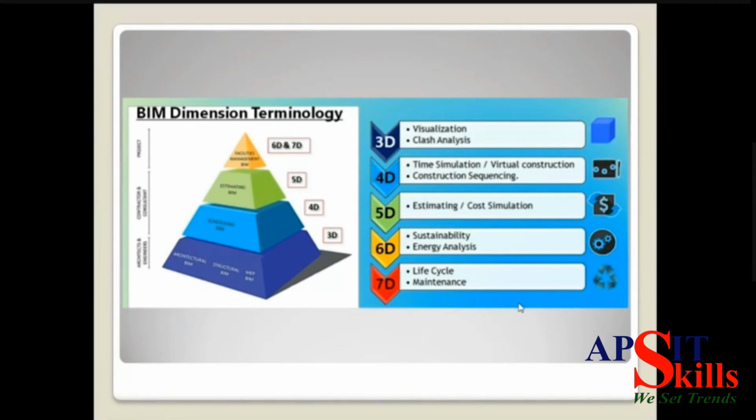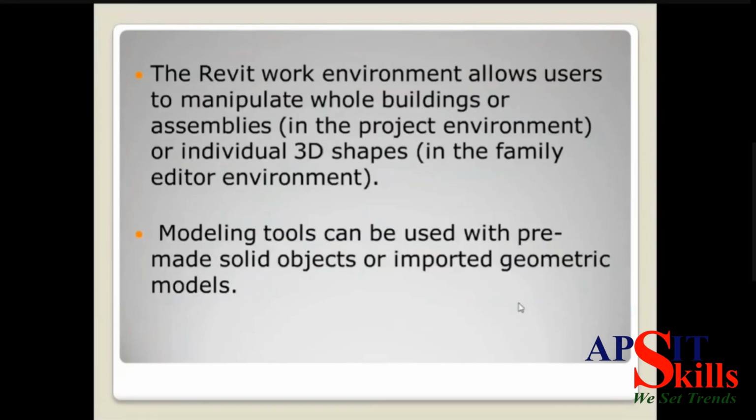So these 7Ds you can work on totally in Revit BIM. That is the reason behind it. The first reason is the evolution of these Ds in Revit BIM, and along with that the 360-degree aspect: engineers can use it, architects can use it, electrical and mechanical engineers can use it, and plumbers also can use it. So this is the main reason why Revit is evolving day by day, and we are using it on a large scale in the industry.